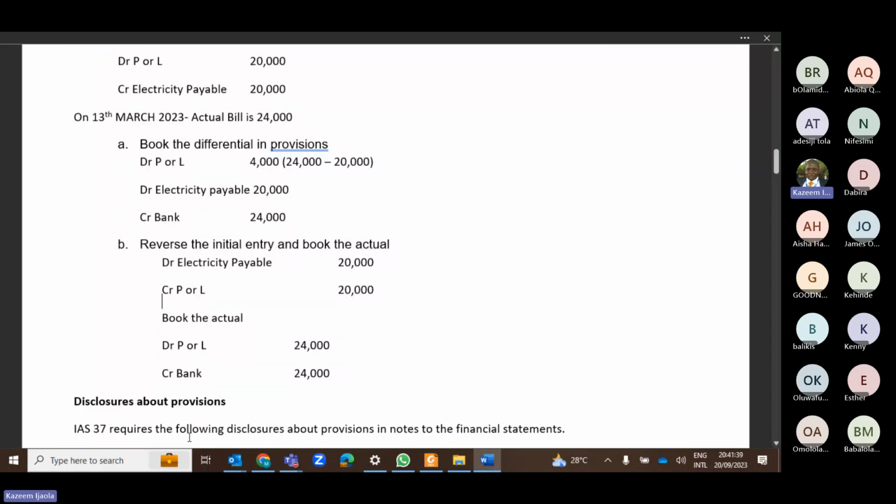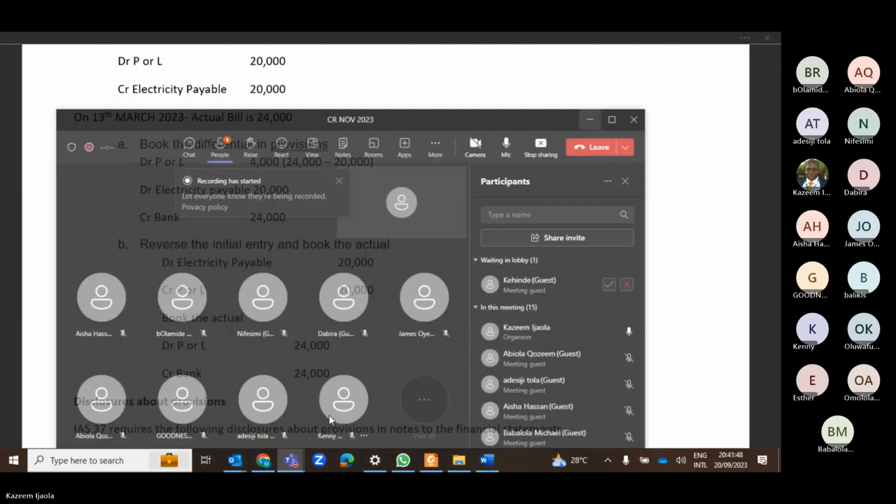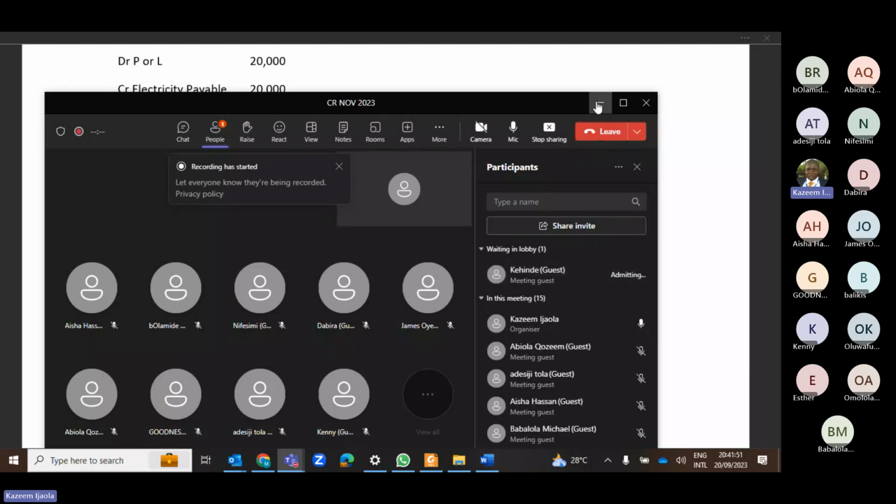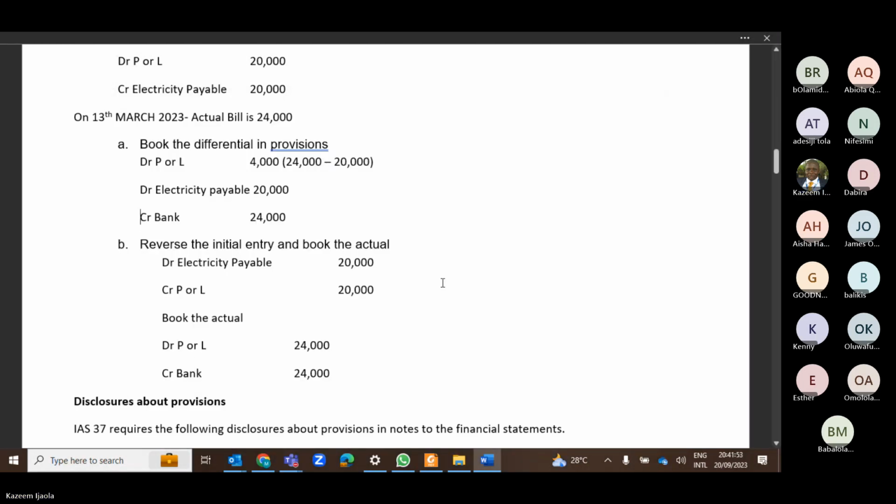So, guys, which of these two methods do you prefer? A or B? A. Who are the team A and who are the team B? I prefer the A. It's simpler. You just book the differential and move on.